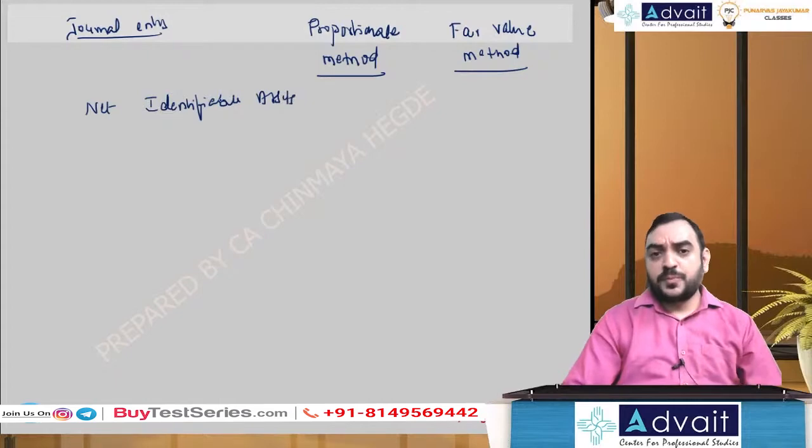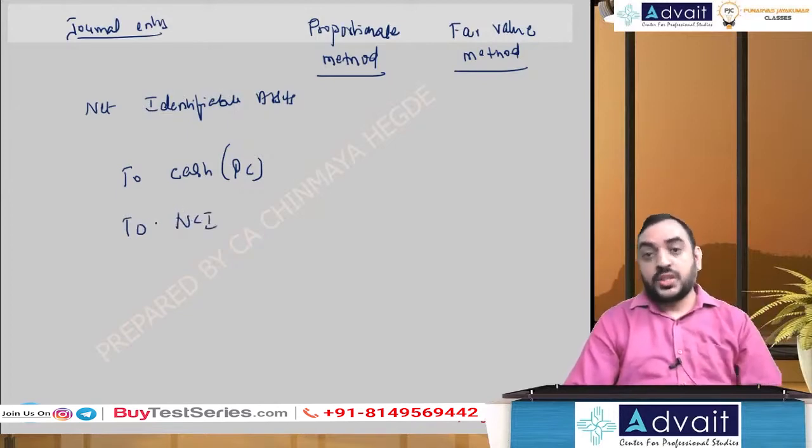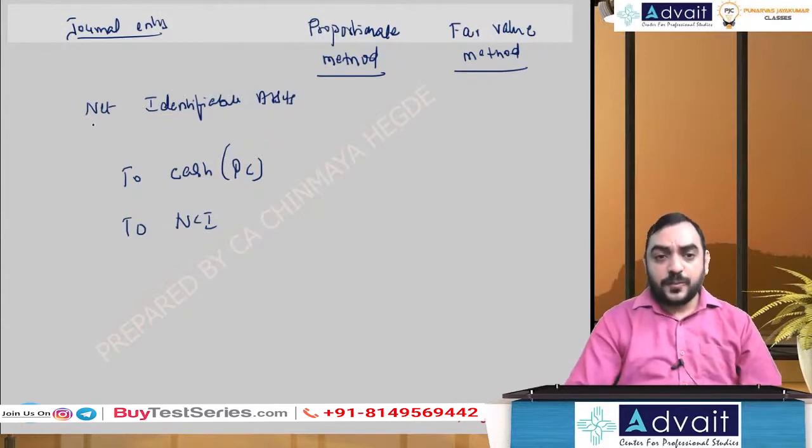And this ownership is made up of two things. Two, the payment you make in cash, that is basically purchase consideration paid by holding company. And two, NCI, the outsiders' ownership in the subsidiary company. And balancing figure, that becomes goodwill.